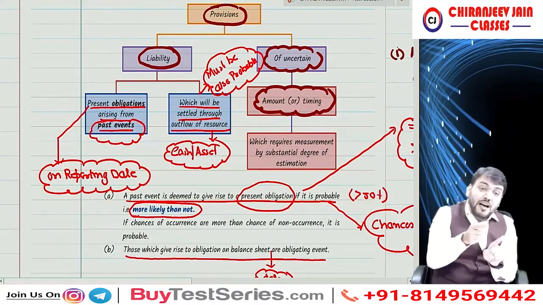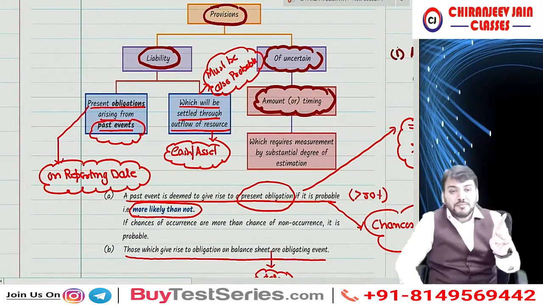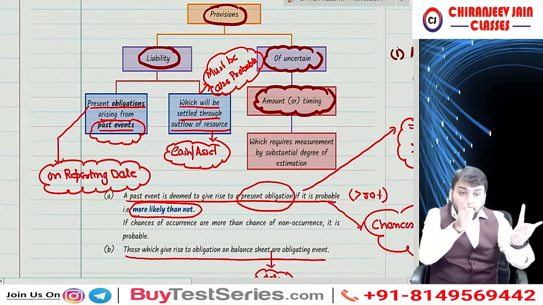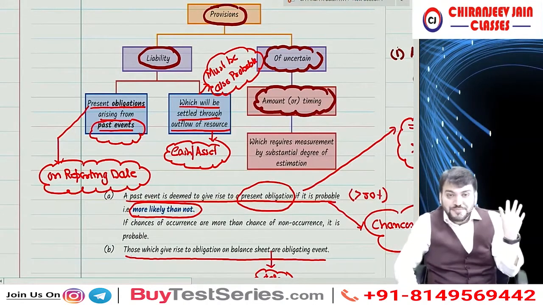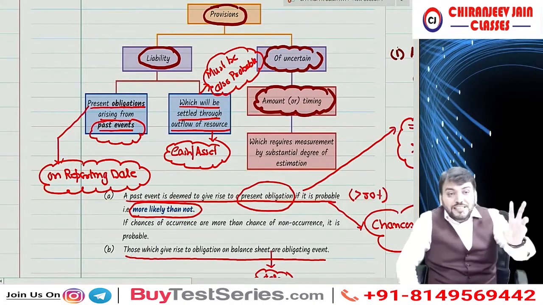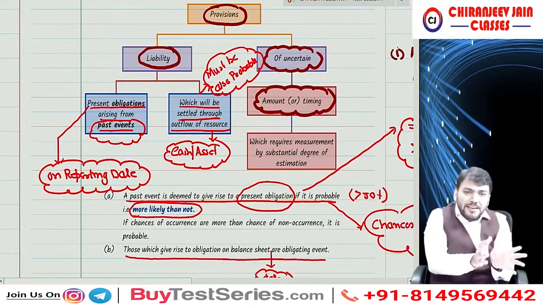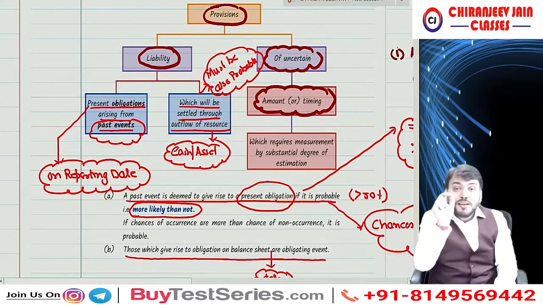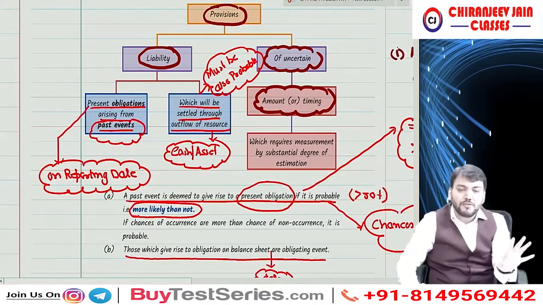Correct now? Under Schedule 3 of Companies Act Division 1, the Companies Act used to say that redeemable preference share capital is a part of capital, and there was no accounting standard on that. Are you able to understand what I am saying? Because of that reason, in CA Inter syllabus you used to show redeemable preference share capital under the head share capital, but that was 100% wrong.